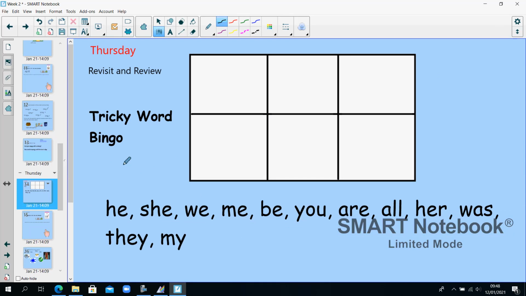Phase 5A Week 2, Thursday. Today I want you to play Tricky Word Bingo. So on your page, draw a grid that looks like this and pick 6 of the tricky words from here. Add them into your grid, and then whoever you are doing your phonics with, I want them, without looking at your page, to read out some of these words and you cross them off if you've got them on your bingo card.